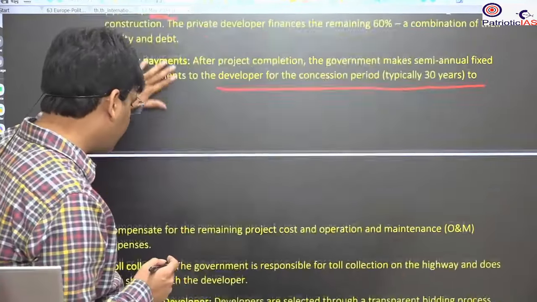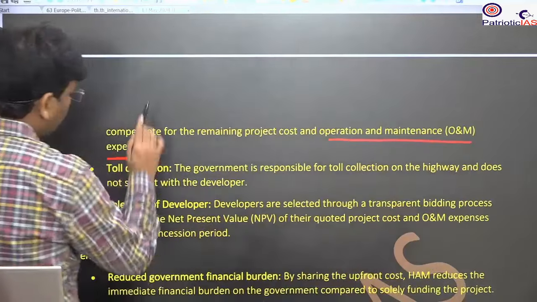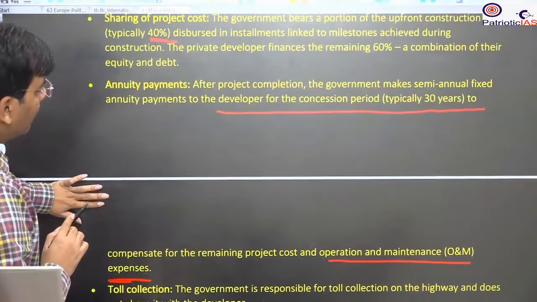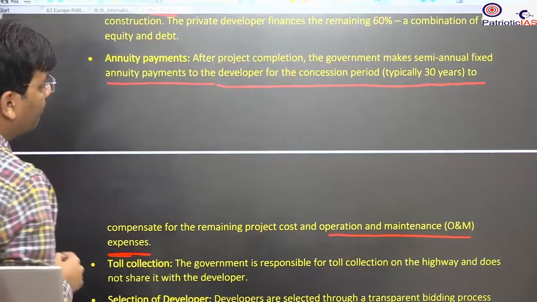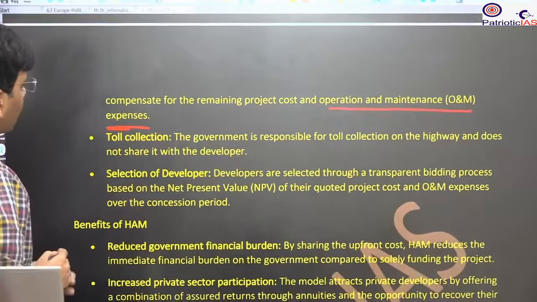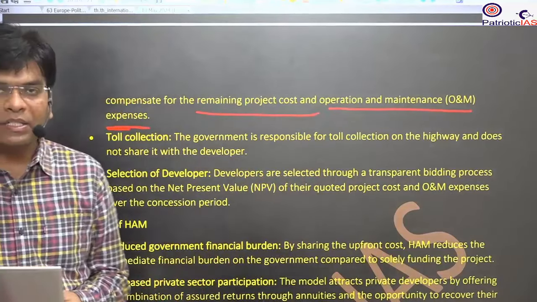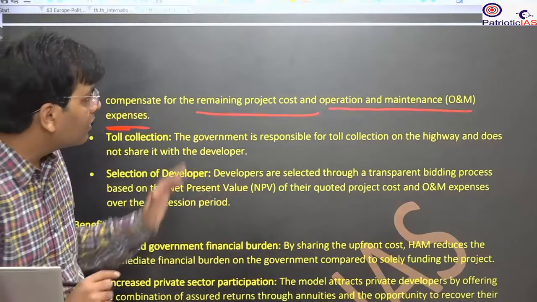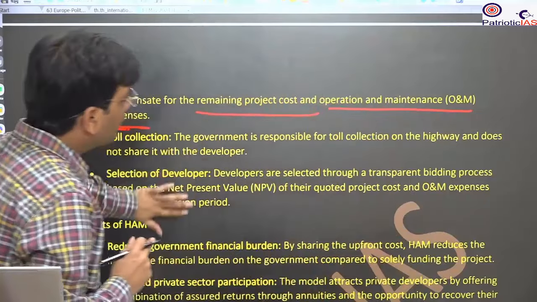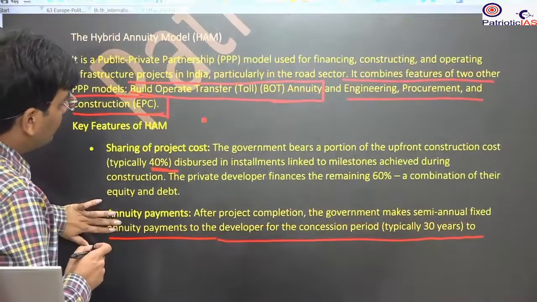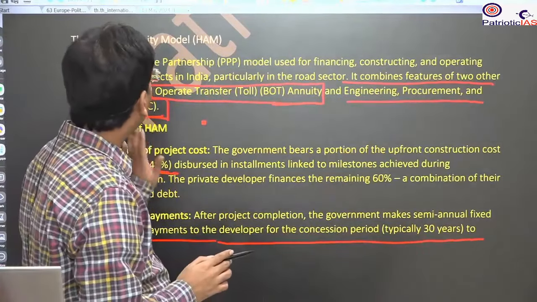Here you will see that the project cost and the operation and maintenance will be with the private player. The private player has to do all this. The government makes a semi-annual fixed annuity payment to the developers for the concession period to compensate for the remaining project cost and the operation and maintenance cost. So you should know this model. This is known as the hybrid of the BOT and EPC model. BOT means build, operate, and transfer, and EPC means engineering, procurement, and construction. These are the two models you should remember.